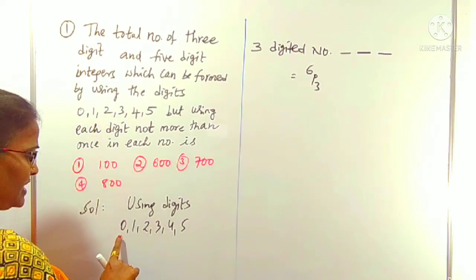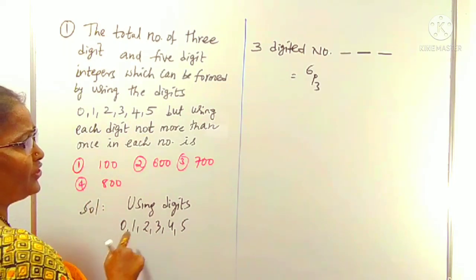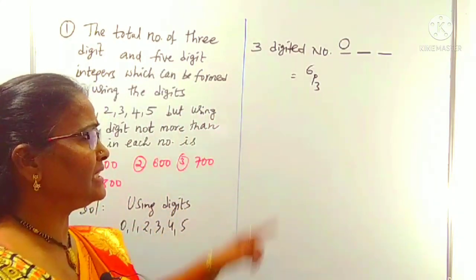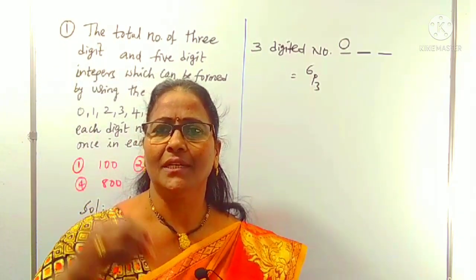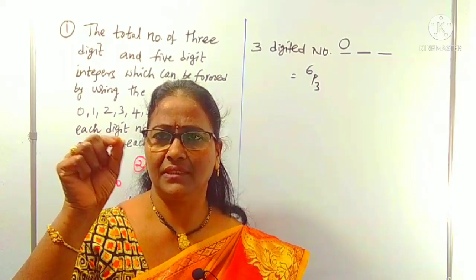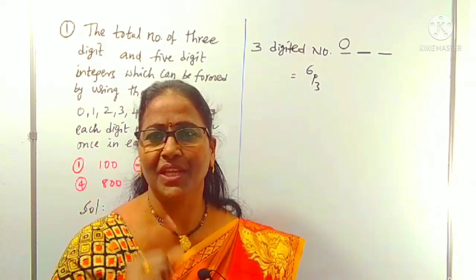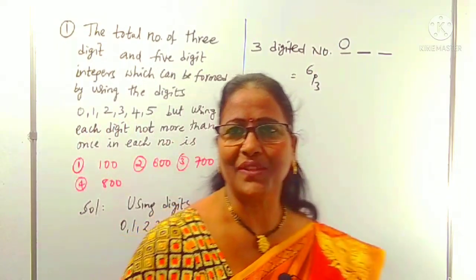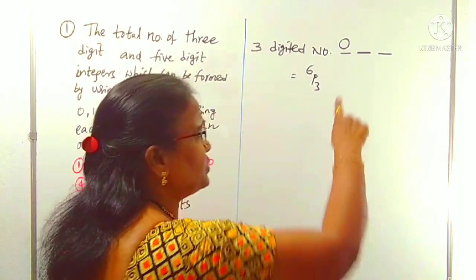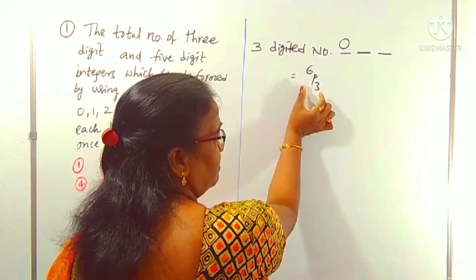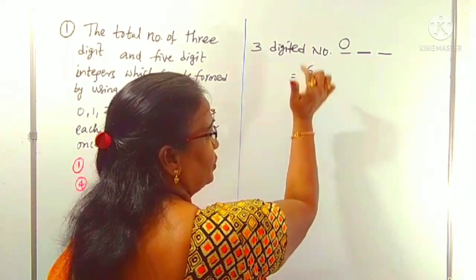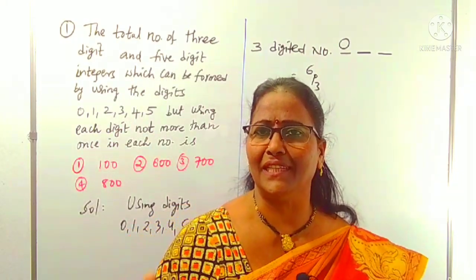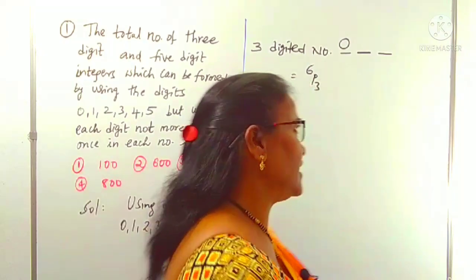But in these, 0 is there. If 0 is in the first place, numbers are also there. Suppose in the 6P3 numbers, there are numbers in which 0 is in the first place. If 0 is in the first place, is it a 3-digit number? No. If 0 is in the first place, it becomes a 2-digit number. So in this 6P3, there are 2-digit numbers also. Those we have to remove. Then only we can get exclusively 3-digit numbers.